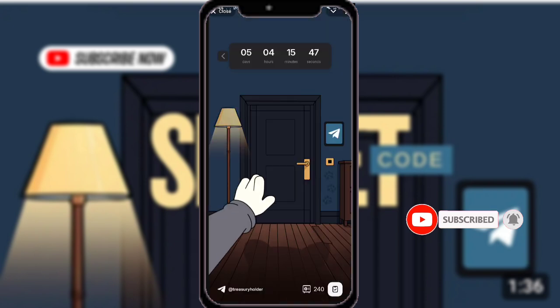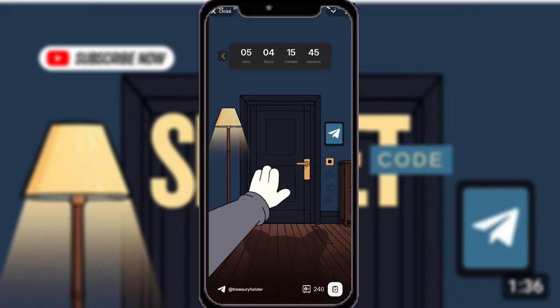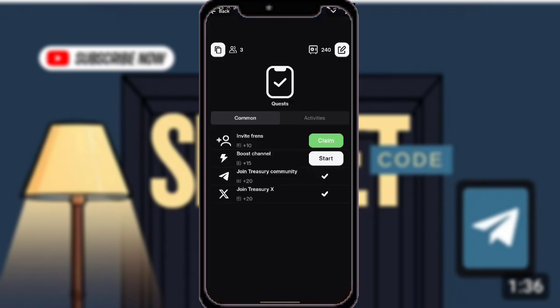So the video for today is for Treasury. Since we promised to provide a daily quiz or something related to Treasury, today we are going to answer it together with you guys. Normally, as we know, if we have an available task to do, we have to come to this section so that we may see if we have the task. So let's click on this section.